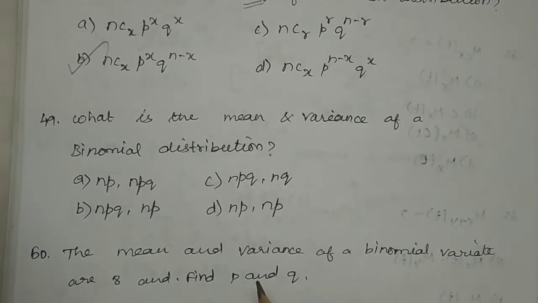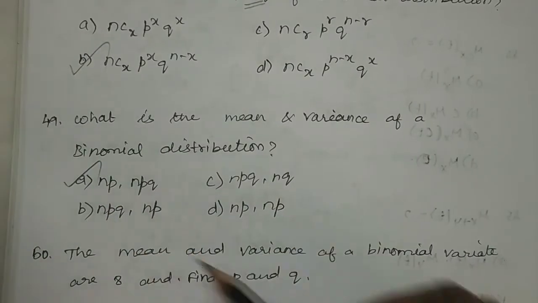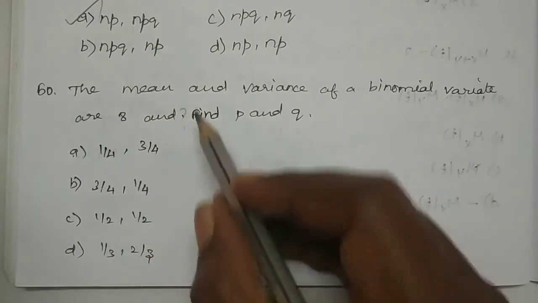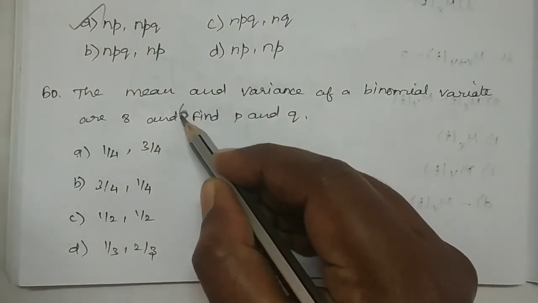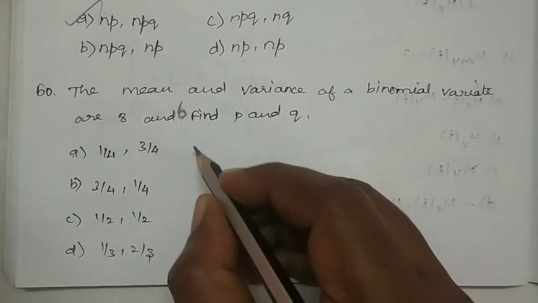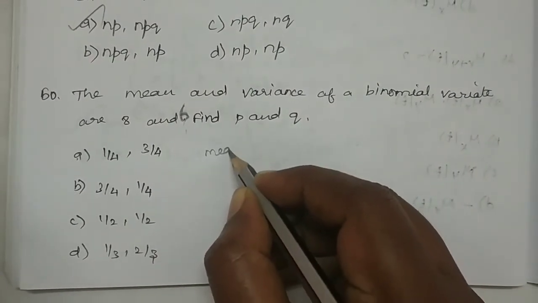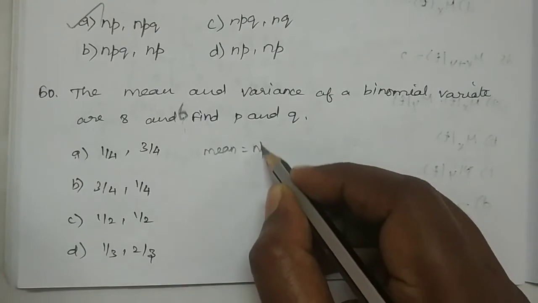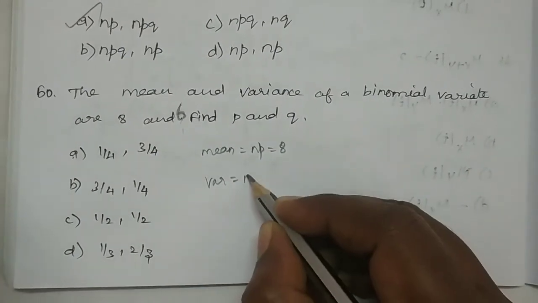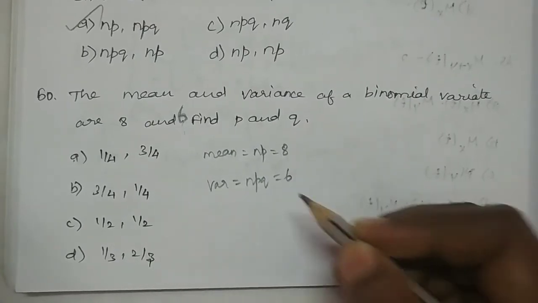Then next one, what is the mean and variance of binomial distribution? So mean and variance means np, npq. The mean and variance of binomial variate are 8 and 6. Find p and q. So mean is np, so np equal to 8. Then variance is npq, which is equal to 6.